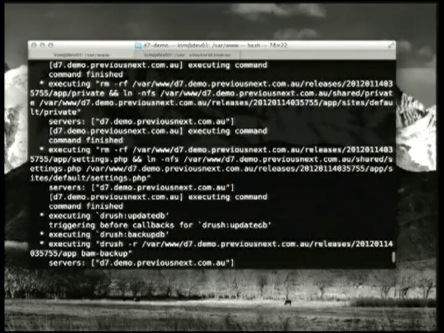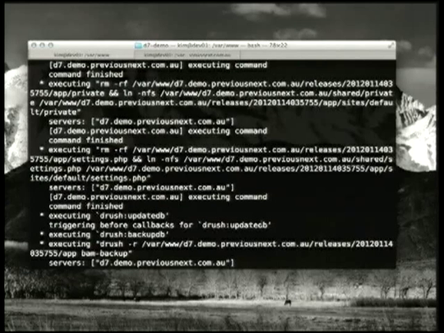Deploy symlink. Okay, so the next step is that it's taking the settings PHP and linking to that shared folder. So the files that Drupal expects in those places, like sites default files or sites default settings PHP, it's creating symlinks in that new release that we just deployed back to the shared directory, because they don't change between deployments.